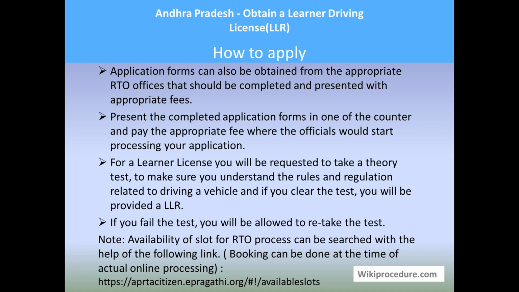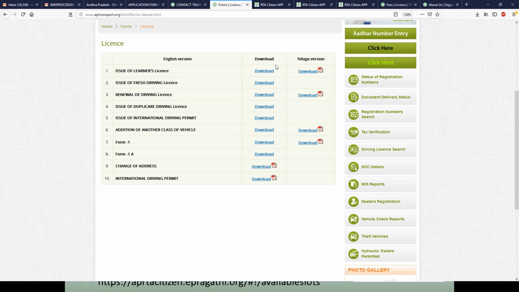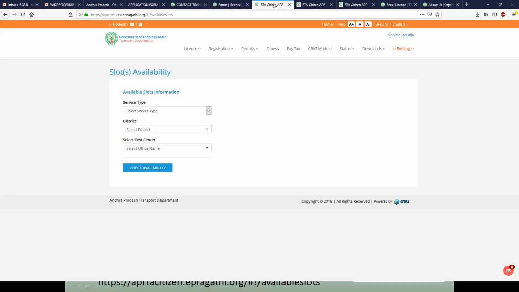If you fail the test, you will be allowed to retake the test. Don't worry. And you can check the schedule, meaning whether there is any slot available at the RTO for LLR. This link will help an individual understand the availability of slots on a particular day. This is the page it will open on the link. You have to select the service type, district and center, and say check availability.